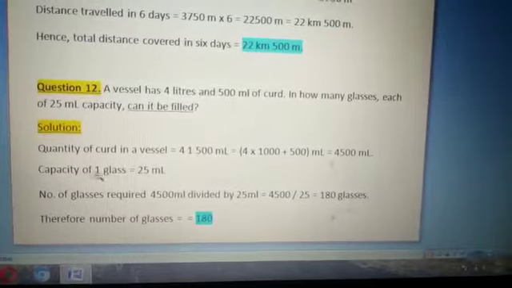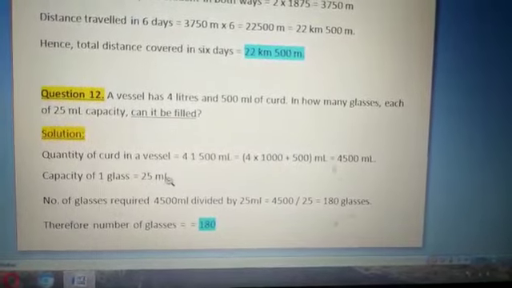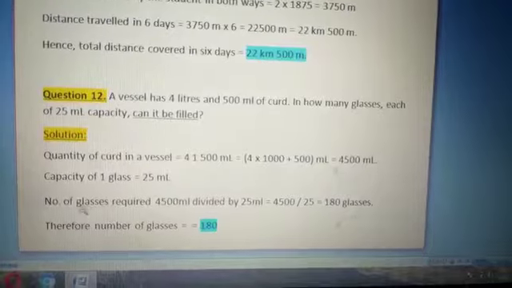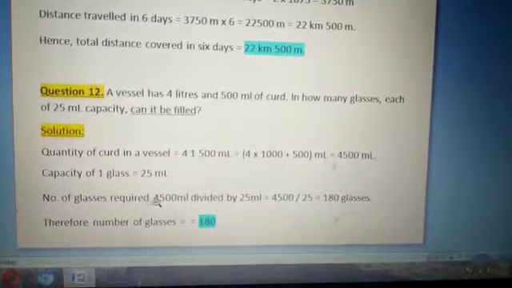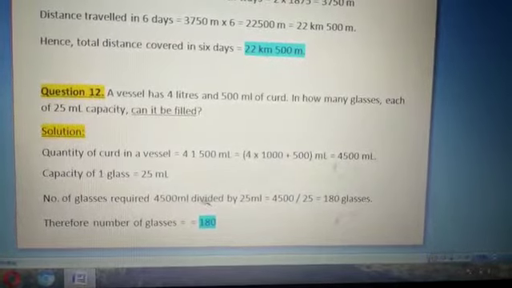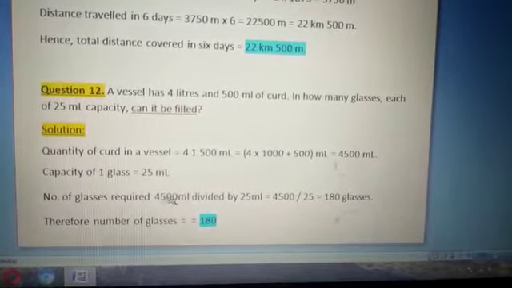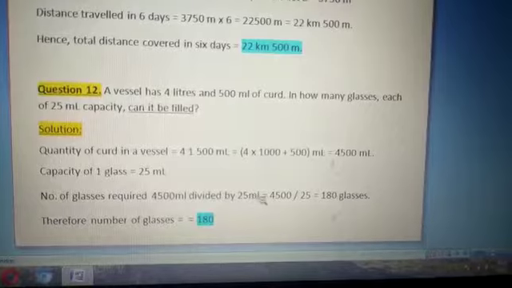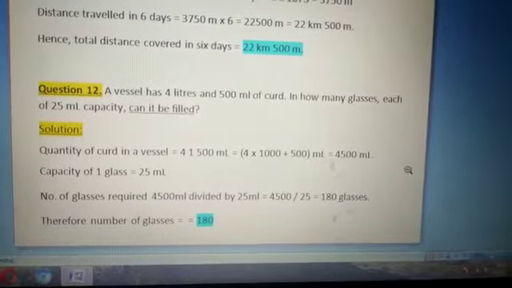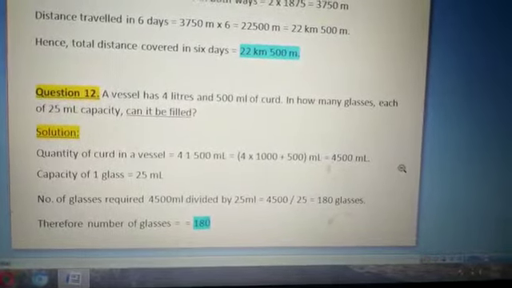And the capacity of one glass is given as 25 ml. Hence, to find the number of glasses required to fill that vessel, 4500 ml is divided by 25 ml. Go to the rough side, do the actual division.